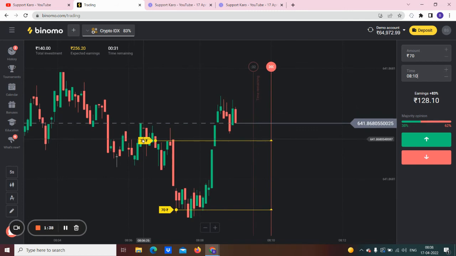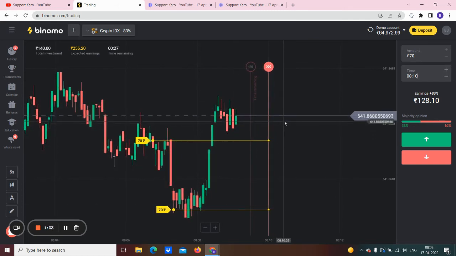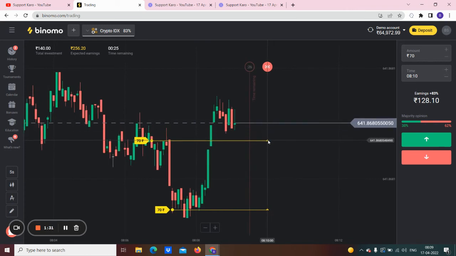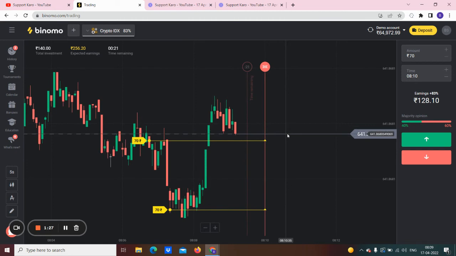Here you can see from both points the graph is up, but let's see from this point, whether the graph still remains up or down.